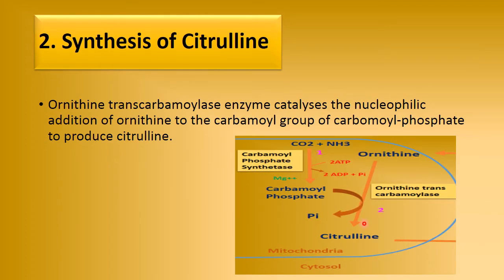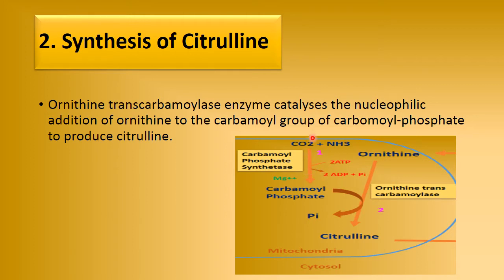Then we come to the second step, ornithine transcarbamylase. In the first step carbamoyl phosphate was synthesized. This carbamoyl phosphate now transfers to ornithine, hence the enzyme is ornithine transcarbamylase, and both of them convert into citrulline. These two steps occur in mitochondria, and now the citrulline transfers to the cytosol, and the rest of the reactions occur in the cytosol.